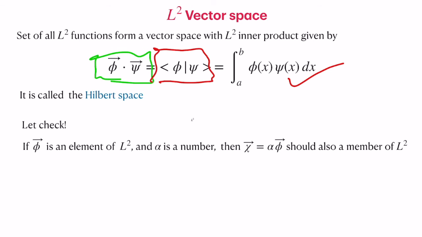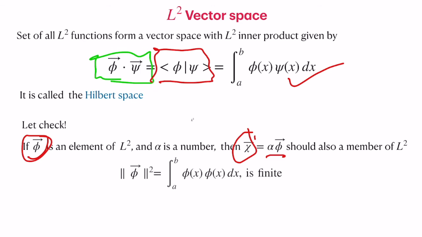So let's take an element, or vector, phi in this L2 space, and then we multiply it by a number alpha, and you would end up with another element chi, which should be a part of the vector space. We have to show this. Phi is an element of L2 space, which means this condition is satisfied. Now we have to show that chi also satisfies the same condition. Then it becomes a part of L2.